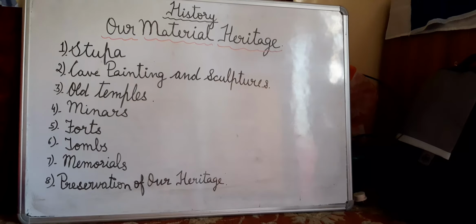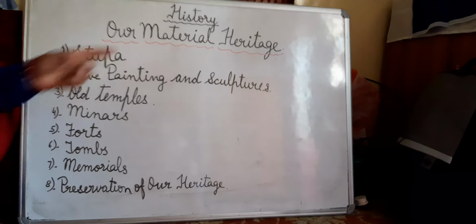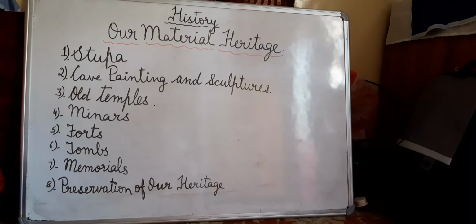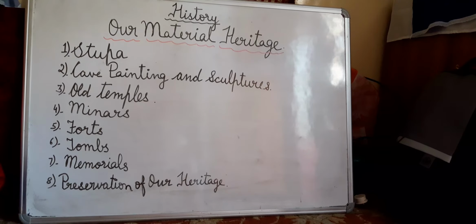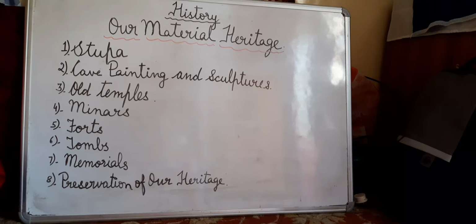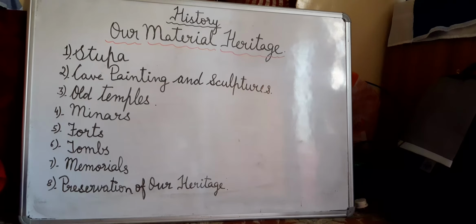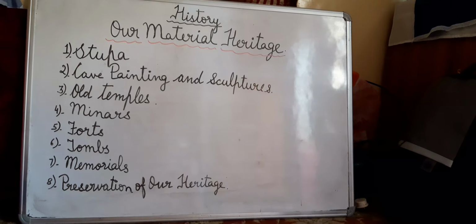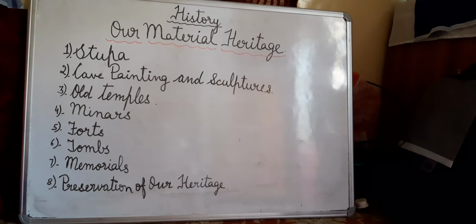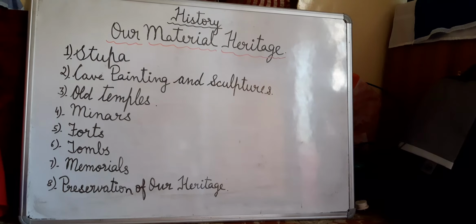Hello children, today in history we are going to do our material heritage. Now children, you already know that human beings have lived on the earth for thousands of years and left behind their remains. All these remains such as buildings and other objects are known as material heritage. First we shall learn about the various types of monuments and art and craft in this chapter.